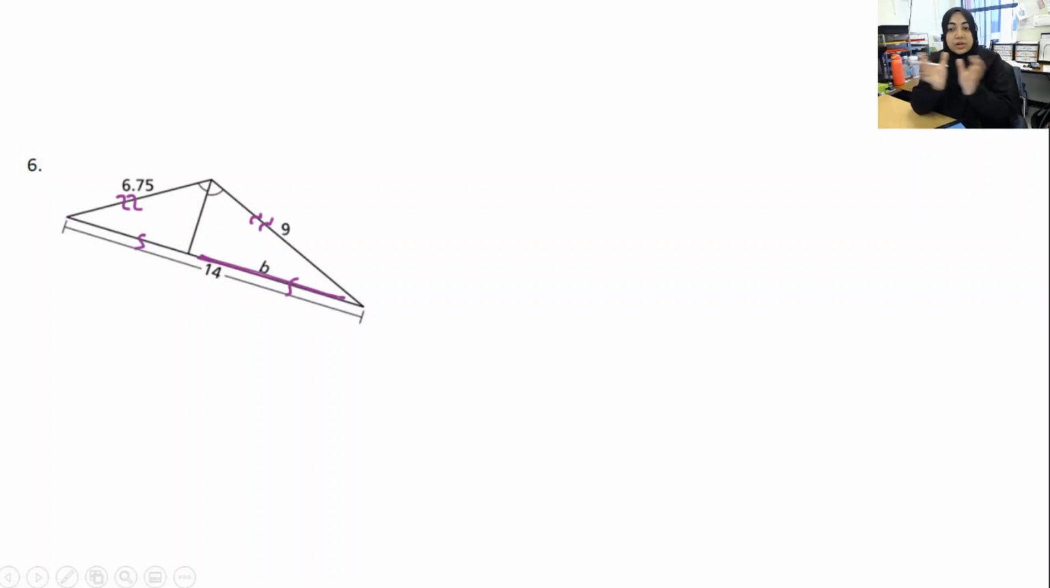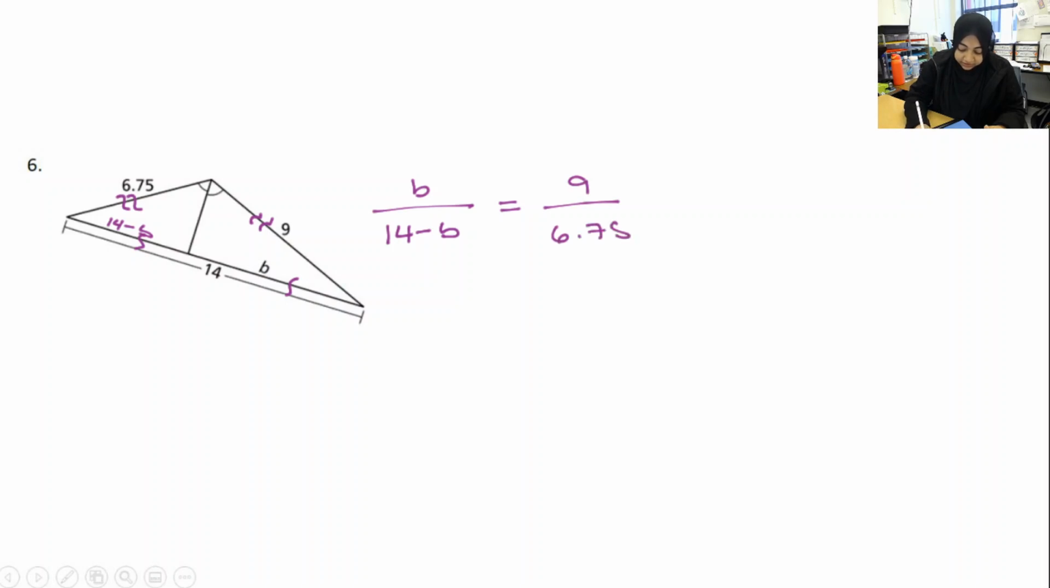Remember, a part plus a part gives me a whole, right? So if I don't know this value right over here, I don't want to create a new variable. I want to use what I have. Well, if I want just that part by itself, I'm going to take the whole and take away the b. So this is going to be left as 14 minus b. And then I can set up my proportion. I can say b over 14 minus b is equal to 9 over 6.75. And then I have to solve for b.